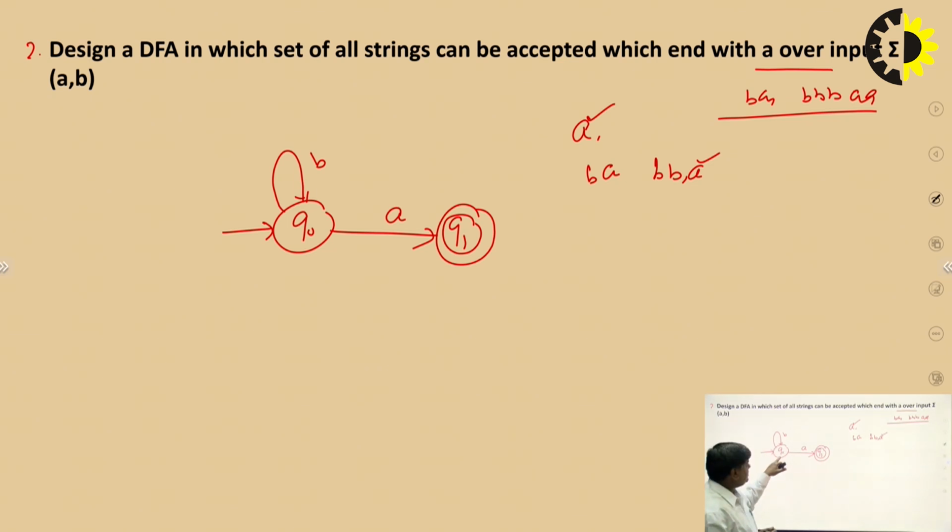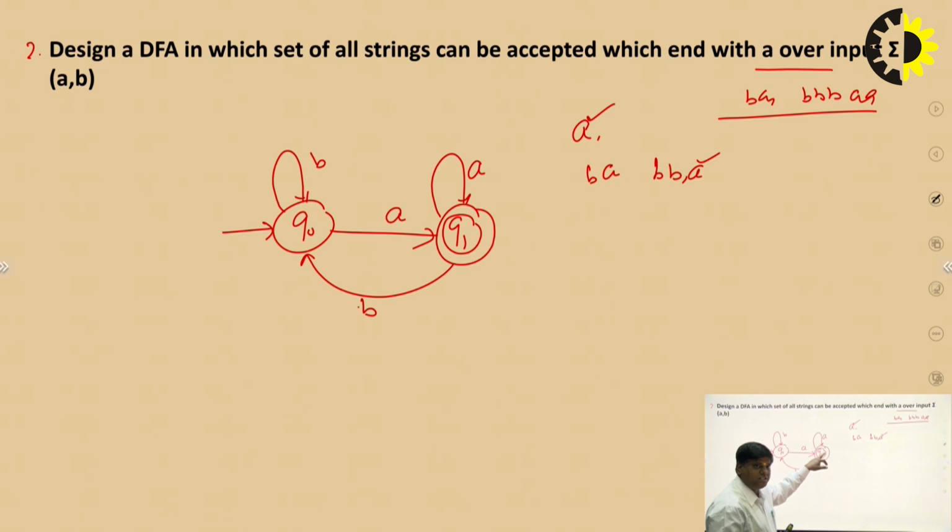But the condition is the machine always ends with A. Now this state is complete. We move from here. If A comes any number of times, then we stay in the same state. If B comes, then we move from here. Then this finite automata always ends with A.